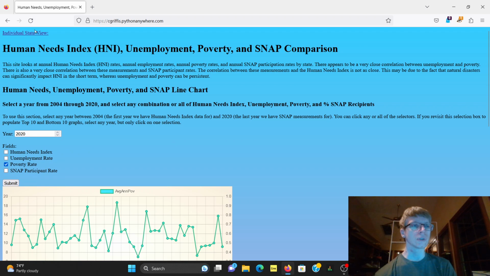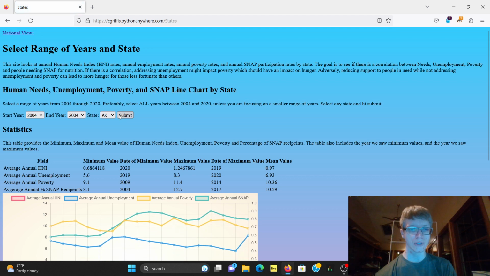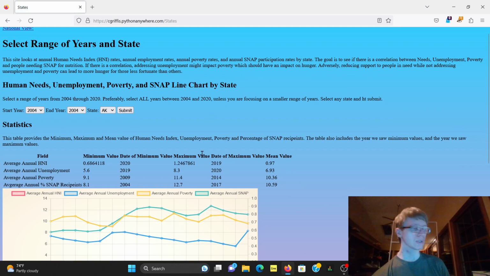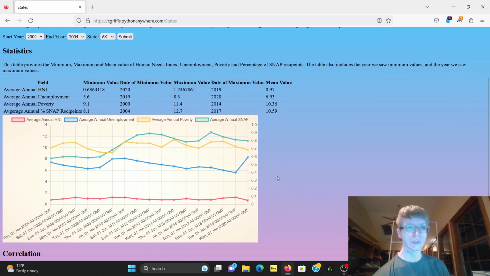And now going to the individual state view, the new function. Let's go ahead and select all of that and look at Alaska first, because it's the default value, being first in alphabetical order. This gives us a breakdown over the selected period to show poverty, HNI, annual unemployment, and annual SNAP for a specific state.